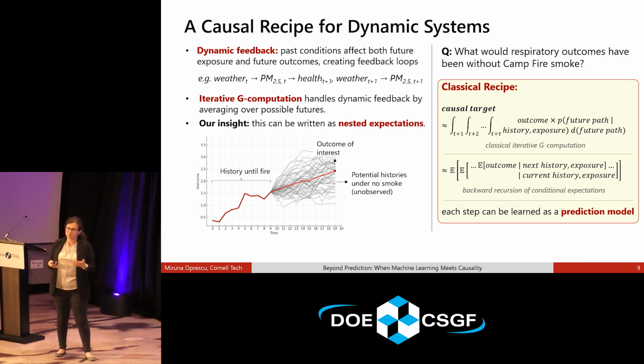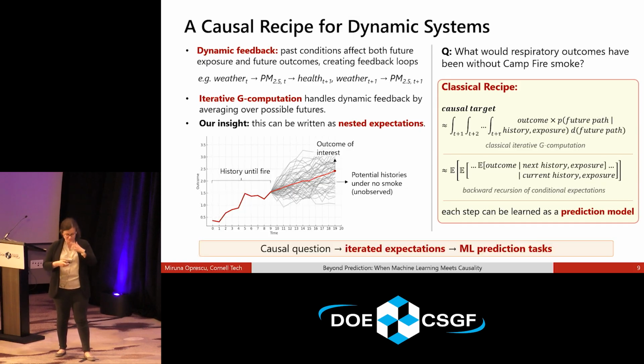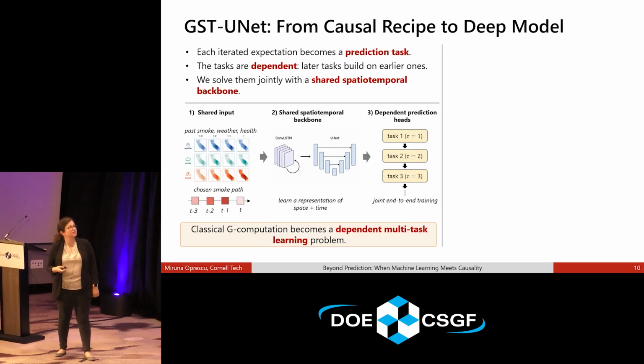Machine learning, if you use root mean squared error, for example, as your metric of choice, its optimum is a conditional expectation, right? So now we can throw machine learning at the problem when we can write it this way. And the way we end up doing this, and I won't go into a lot of detail here, but basically now we can take this causal recipe or this causal insight and turn it into a deep model.